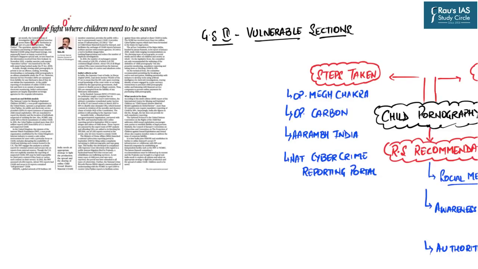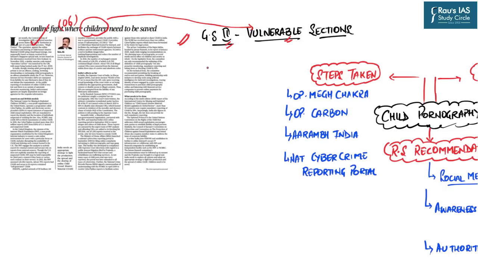This topic has appeared at page number 6 as a lead article in today's The Hindu Delhi edition. As far as the UPSC syllabus scheme is concerned, this topic falls under General Studies Paper 2, Vulnerable Sections. The reason being, this topic talks about child pornography and the issues related to it. And as we all know, children are one of the most vulnerable sections as far as India, or for that matter as far as the world is concerned.